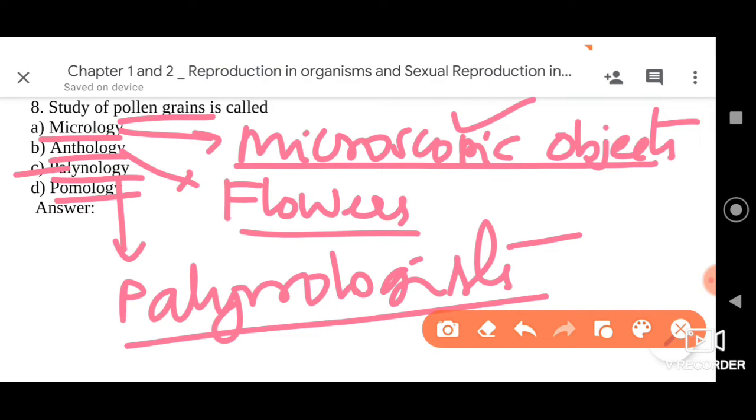Anyway, the next option is pomology. The science of growing fruits and nuts is called pomology, or in simple terms, the study of fruits is called pomology. So among the given options, the right answer is option C.